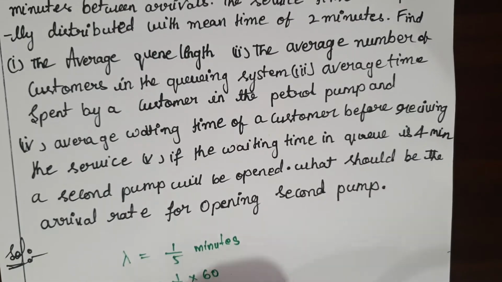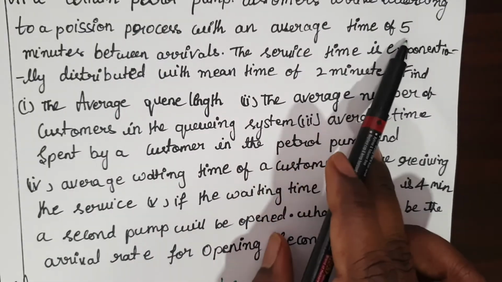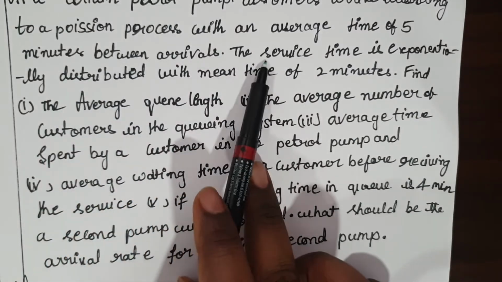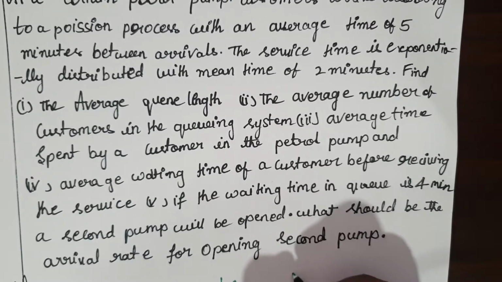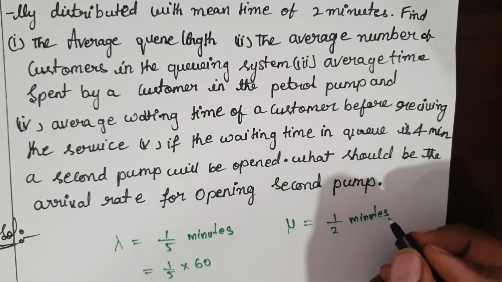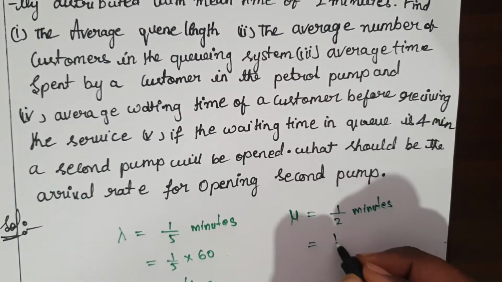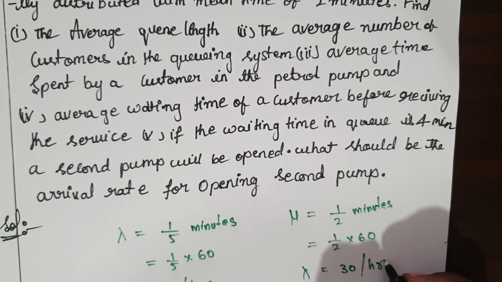Next numerical value you have to find out. The service time follows the exponential distribution, the mean of service means mu. Mu value is given as 2 minutes. So 1 by 2, minutes you have to write, then multiply with 60. If you solve this, the value will be 30 per hour.